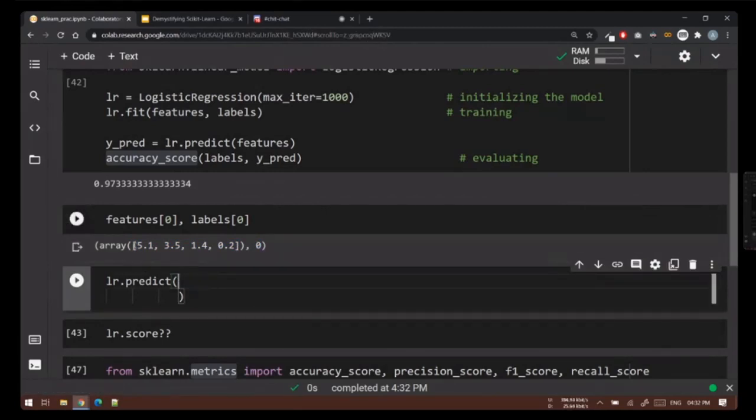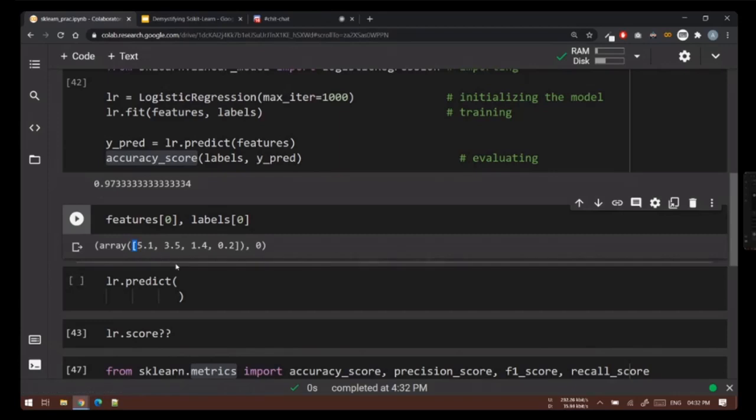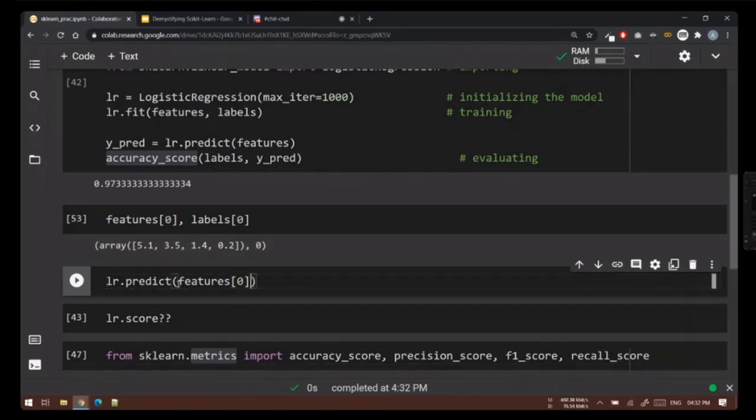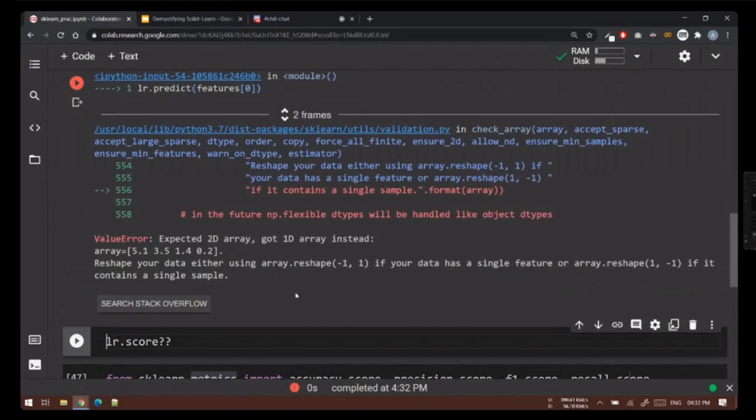This thing is counting the number of opening brackets. This is only 1, so it's 1 dimensional. If I try to pass features and bracket 0, this will give me an error. Very readable: expected 2D array, got 1D array instead.